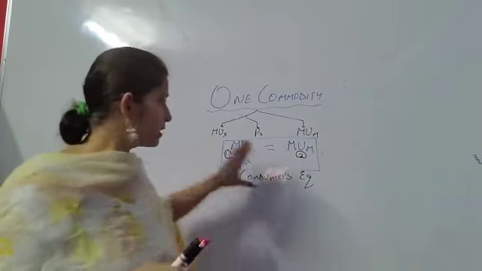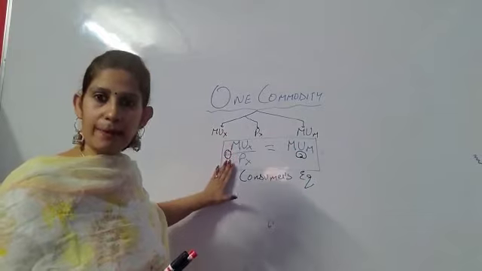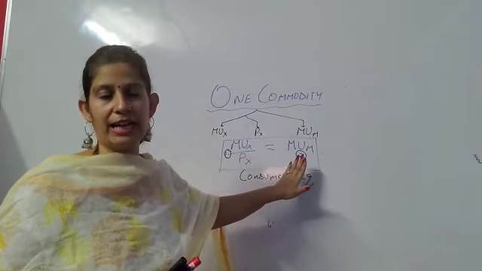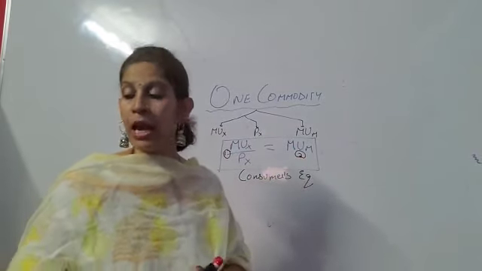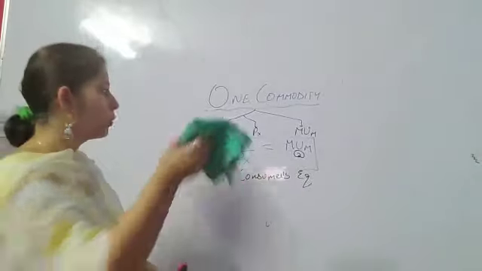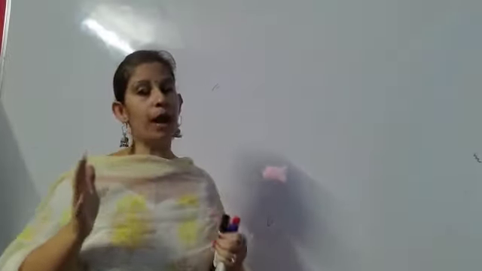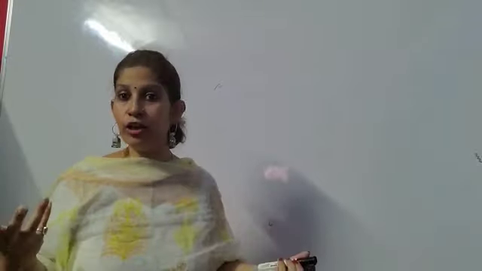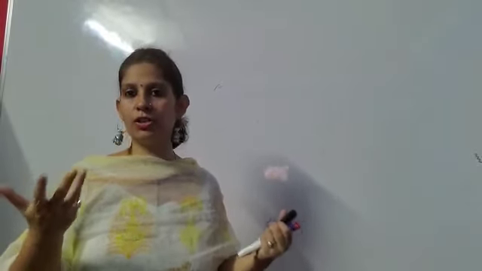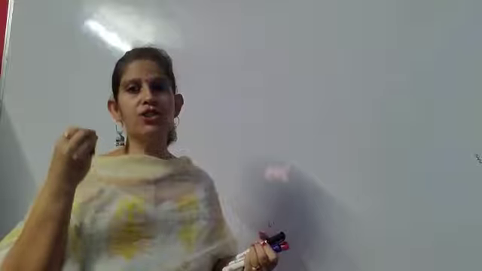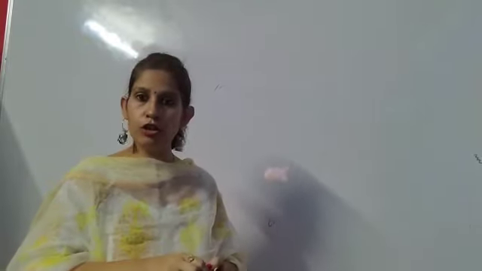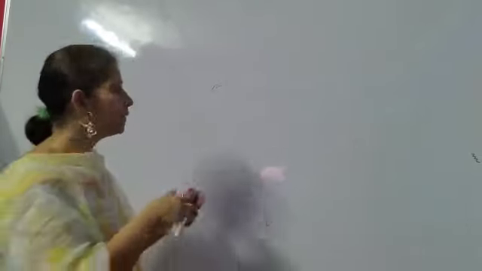Now I hope this condition is clear. MUX by PX is equal to MUM, that is marginal utility of money. Now let us try to understand it with the help of an example. Before that we should know the nature of marginal utility, and that is well known. We've done the law of diminishing marginal utility also, that marginal utility always falls. So let us take an example.